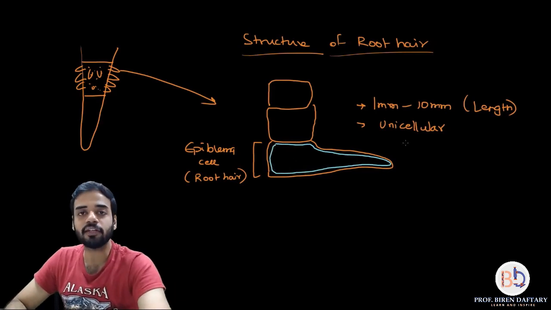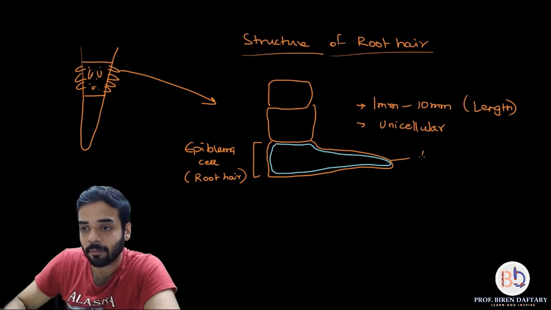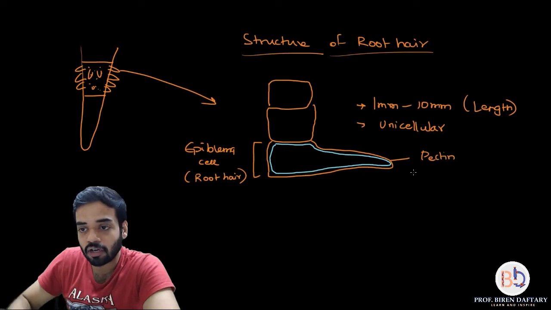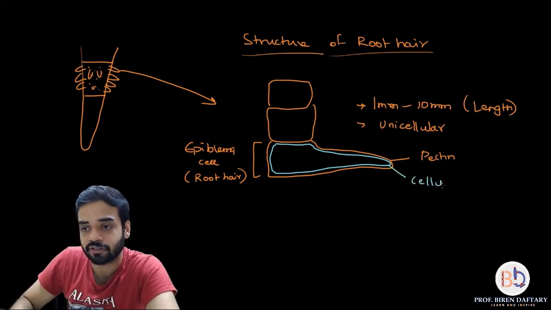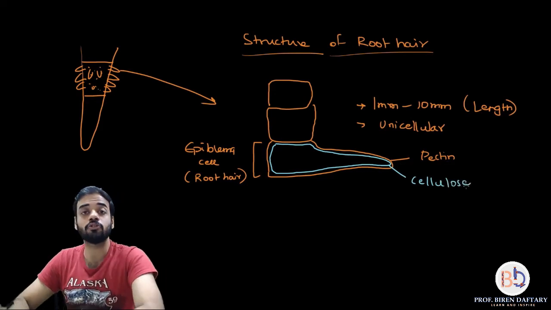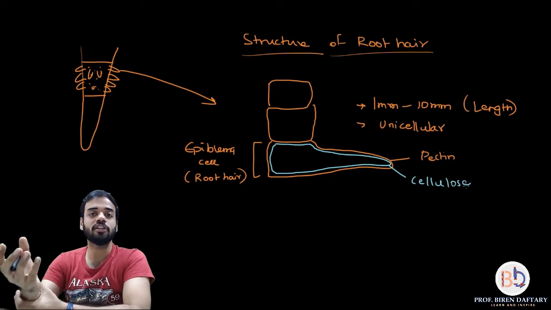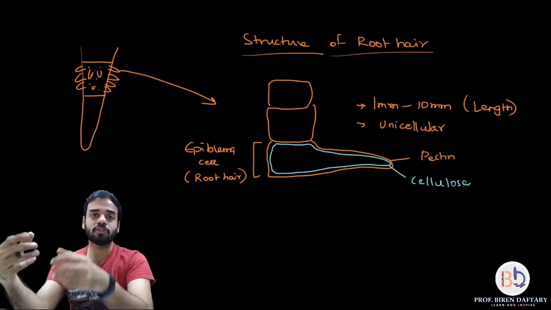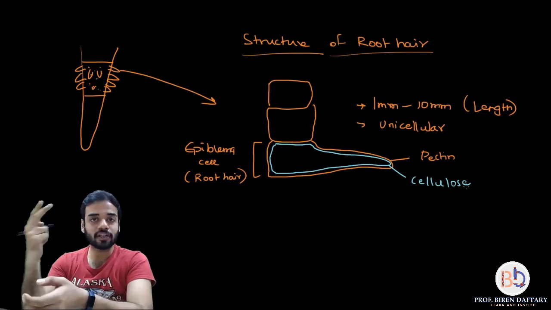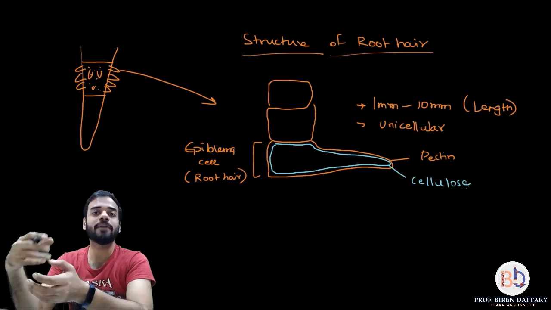Now the first or the outermost layer of cell wall, which is orange in color, is made up of pectin. The inner cell wall is made up of a material called cellulose. Everybody knows that plant cell wall is made up of cellulose. So there are two layers of cell wall. Again you will ask why? Because cell wall is protective in function. The root is already growing through the soil, so there is a lot of friction. So if there are two layers of cell wall, the cell will get more protection, it will not break easily.